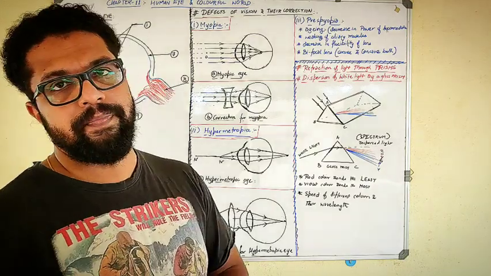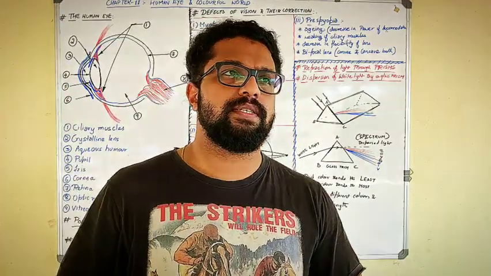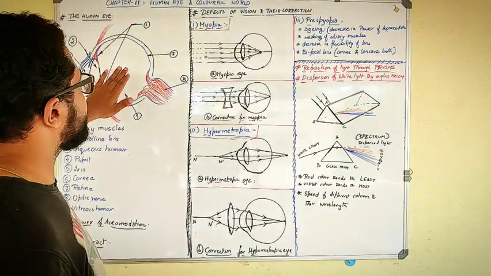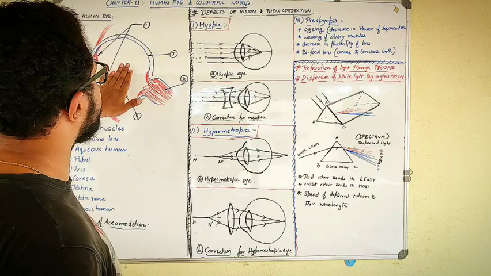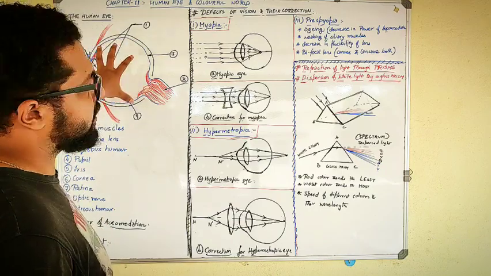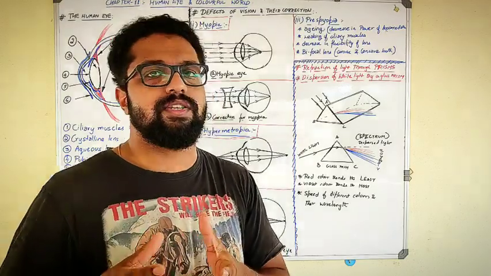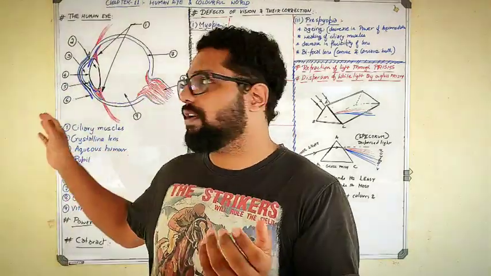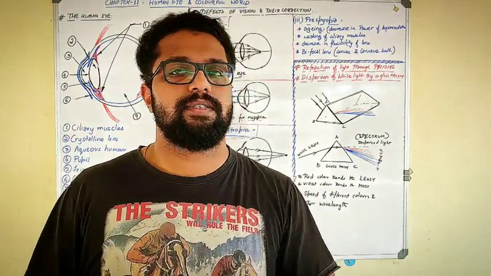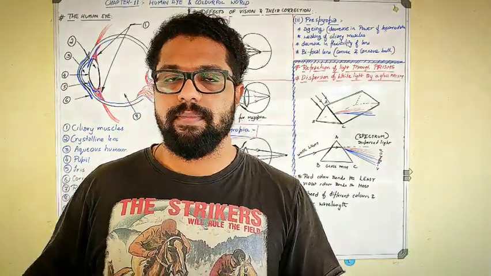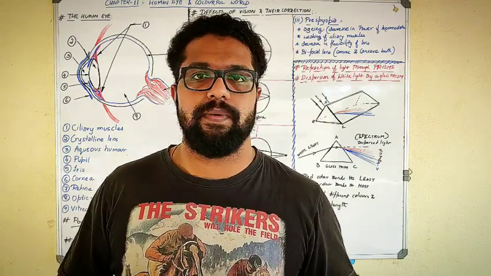Similar to this, there is another defect called glaucoma. This usually occurs in diabetic patients. What happens is the vitreous humor, as I told you, becomes cloudy or milky, that is whitish in color, and it becomes a very thick gel. The light will not enter into the retina. That particular defect is called glaucoma. And you know what happens when light does not enter the retina? The objects will not be seen.